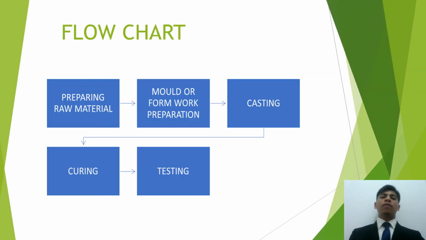Okay, for the flowchart, first is preparing raw material, which is the coal bottom ash. Next is mold or formwork preparation for the cube and the beam, and then casting. Next is curing. I will use water curing, and after 28 days I will do the testing.